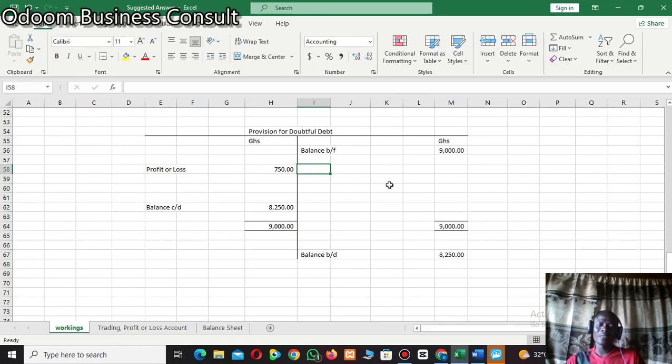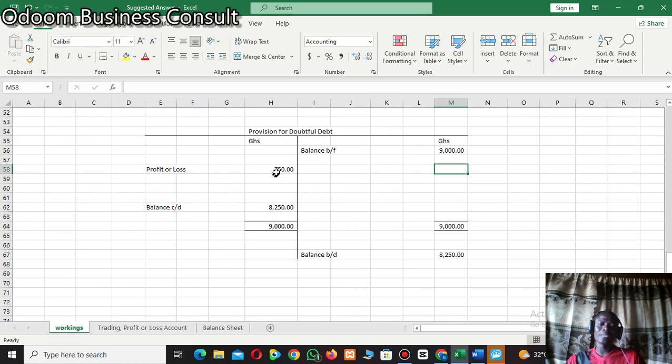Okay, always one thing will happen, especially when you are treating profit or loss accounts. You either get the difference at the debit side or you get it at the credit side, so bear in mind. When you get it at the debit side, you know the meaning, and when you get it at the credit side, you also know the meaning, because in the examination or in the objective test, the question will say that maybe the difference being found at the debit side of the provision for doubtful debt represents what. Okay, and they will give you a range of options that you have to choose from.